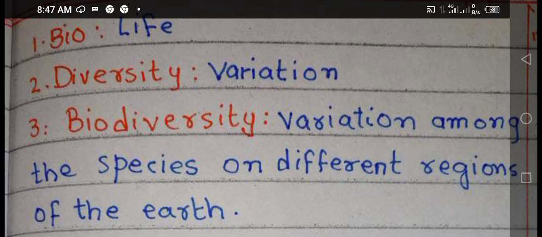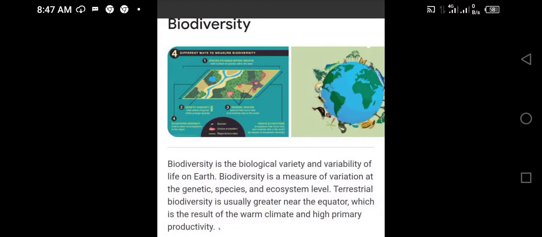of the earth. So how will we define the term species? Species is the smallest unit of classification in which organisms can interbreed and produce fertile offspring. So after knowing the meaning of this term, how will we define biodiversity? Biodiversity is the biological variety and variability of life on Earth.